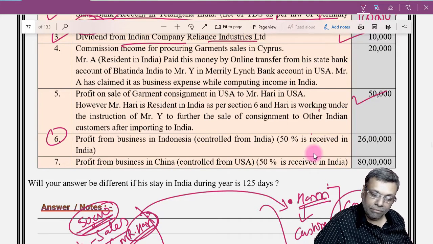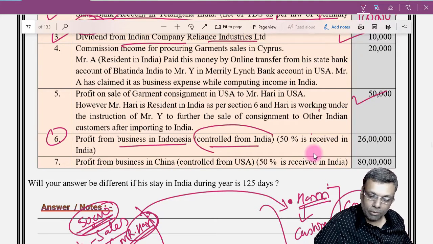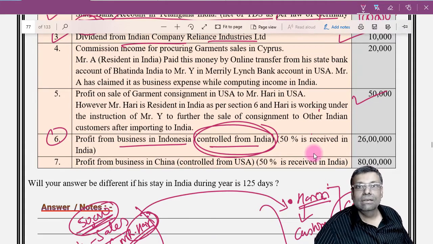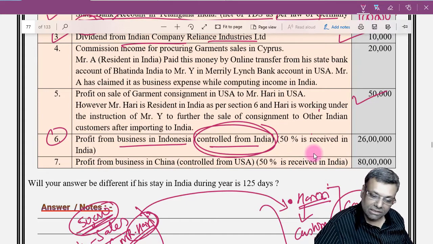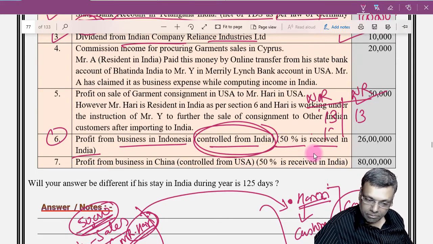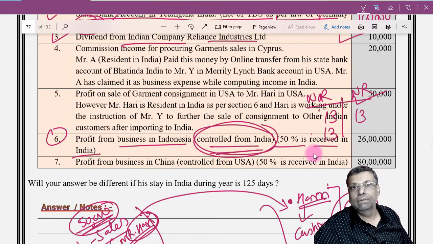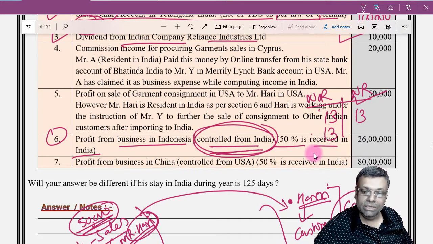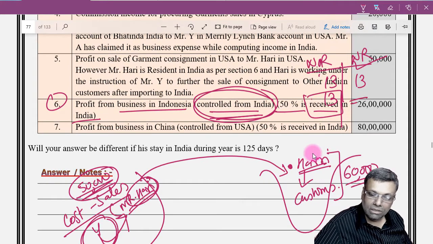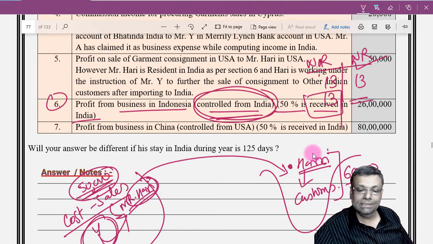Now, point number 6, profit from business in Indonesia, controlled from India. Now, since it is controlled from India, it will be taxable where your residential status is not ordinarily resident. However, 50% is received in India. So, what is received in India will be taxable in both the residential status, not ordinarily resident and even a non-resident. But 13 lakhs, because of control from India, that means actually it is not received in India, not accrued in India, but it is controlled from India. That 13 lakhs will be taxable where your status is not ordinarily resident, and that balance 50% will not be taxable to the non-resident.